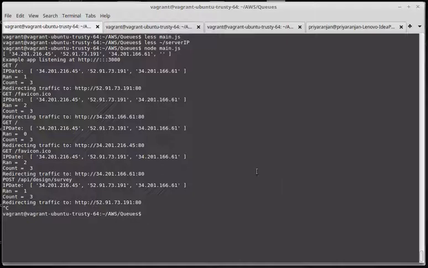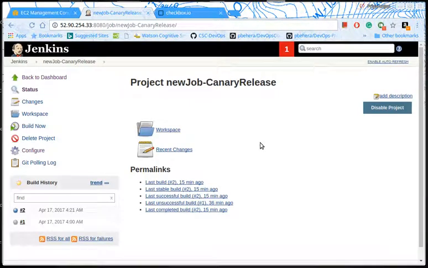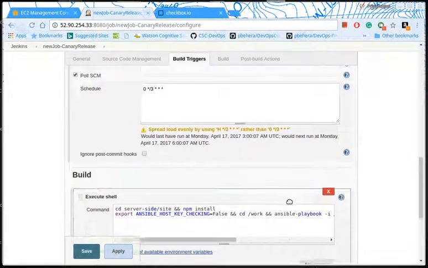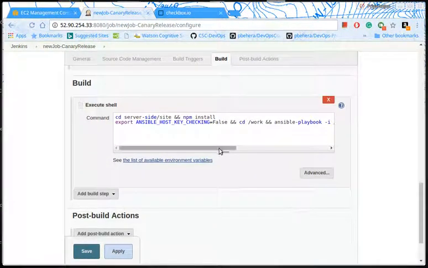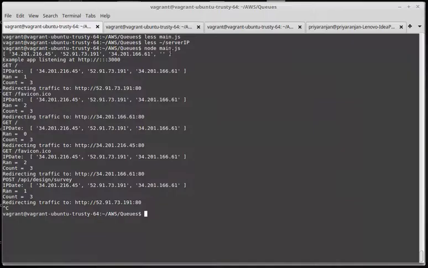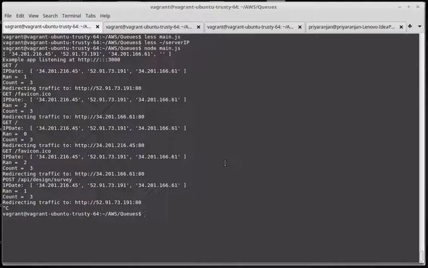Now let's have a look at the Canary release. For the Canary release, we have configured a new job in the Jenkins server. If we look at the configuration, we can see that this job triggers an Ansible playbook, and when we look at this Ansible playbook here, we can see that this is a deployment playbook, and this deployment is only done for the Canary server. Now let's have a look at the Canary load balancing code.